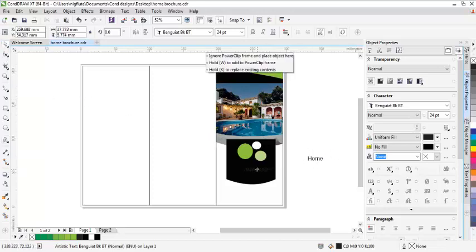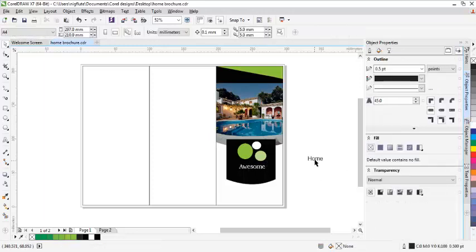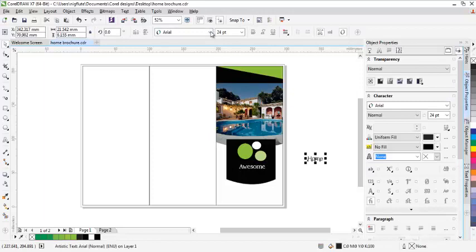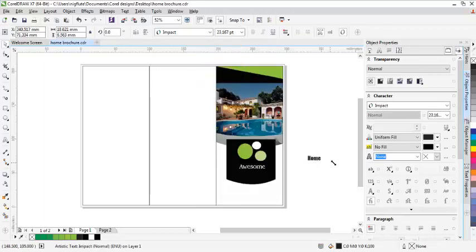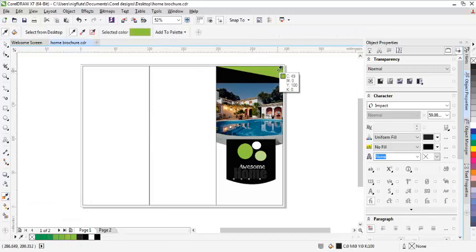Let me pick my text here, change my color to white. Then I'll use impact fonts for the home. Then again, I will use this tool to pick my color here. As you can see, there is a difference.